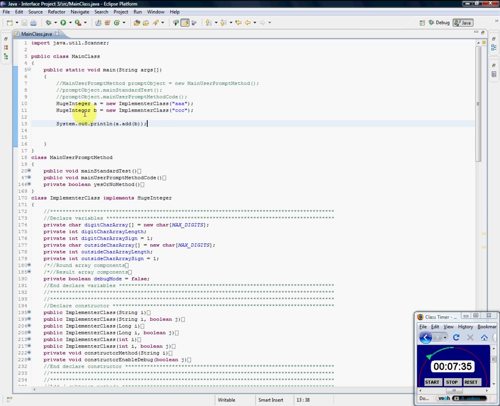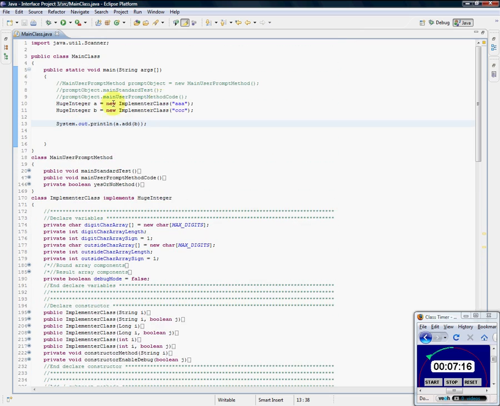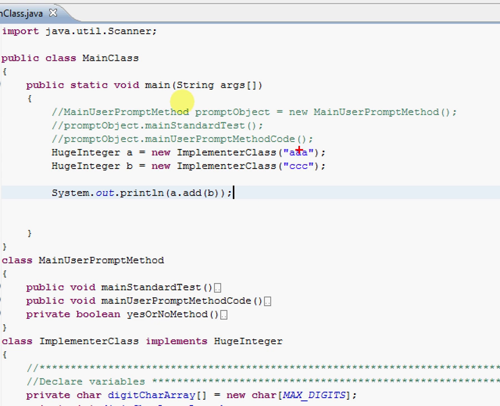I wanted to see one important thing. I think we covered initializing the huge integer very well. We considered just about everything except for validation. In here, this is the one I've already completed that I showed you in the first or second video. And here I'm trying to add